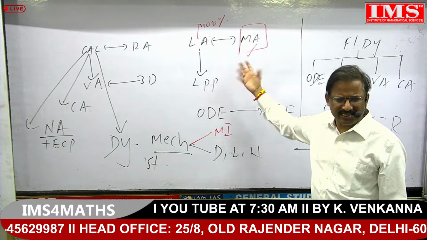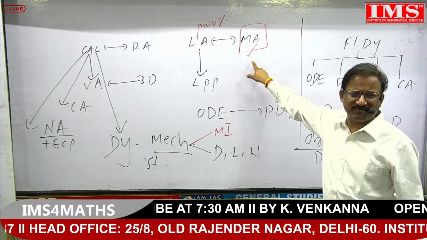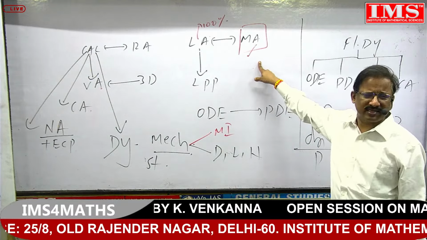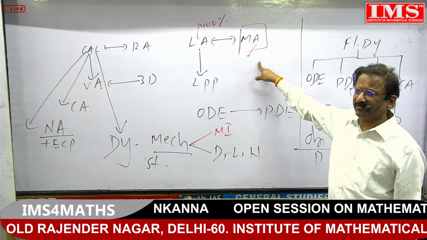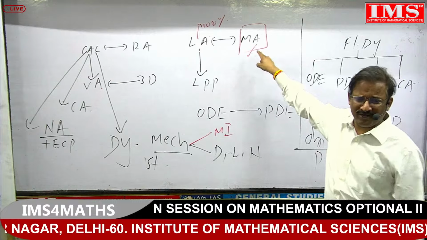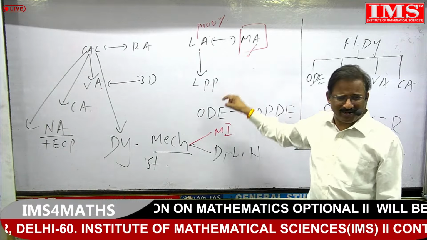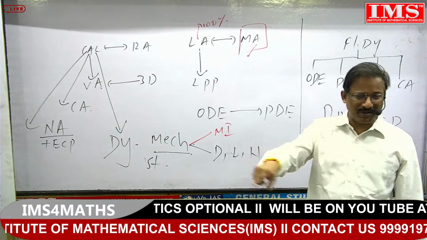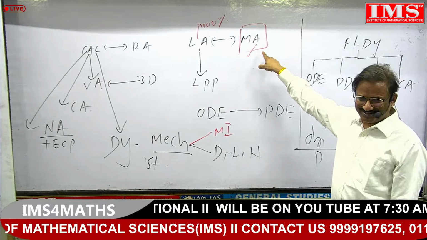Rings: the intersection of any two subrings of a ring is again a subring. The intersection of infinitely many subrings of a ring is again a subring. The union of any two subrings is not necessarily a subring, but the union of any two subrings is again a subring if and only if one subring is contained in the other. Like one more place in the same modern algebra.